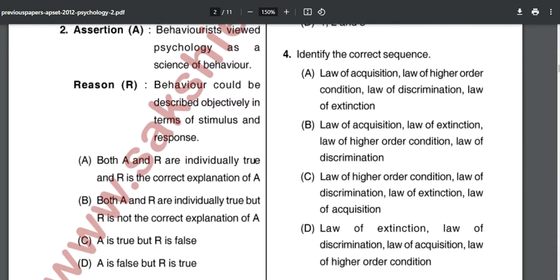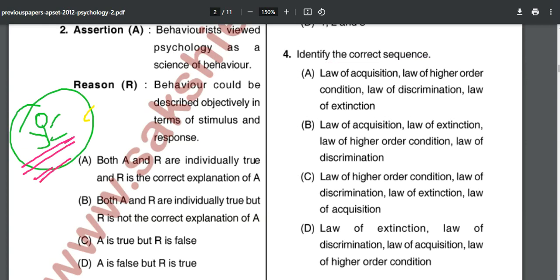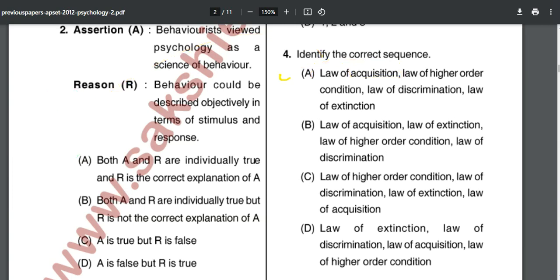Now this is an interesting question. We have law of acquisition, law of higher order conditioning, law of extinction, and we have to arrange them in the correct sequence. The child, or the person, or an animal, will first acquire, so the law of acquisition works first. Law of acquisition is first here as well as here, so options C and D are never going to be the answer. After acquisition comes law of higher order conditioning or law of extinction.